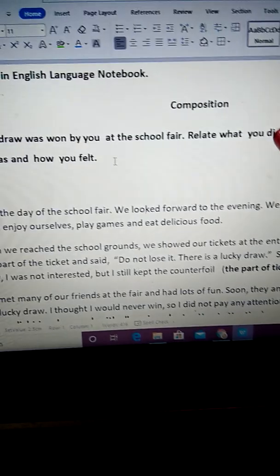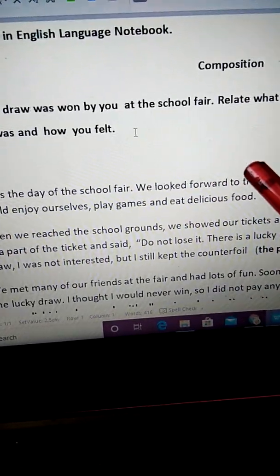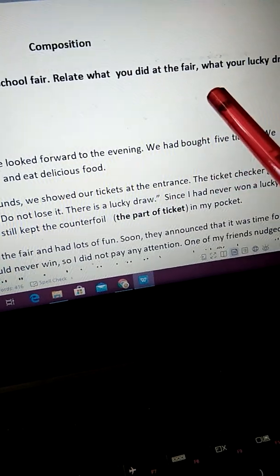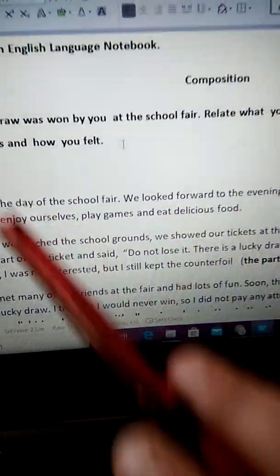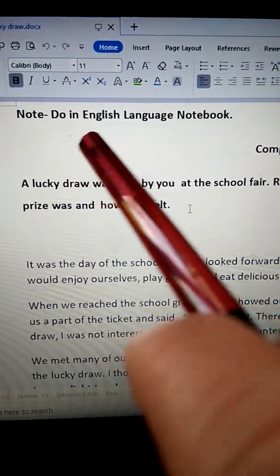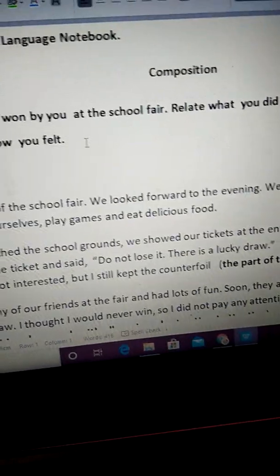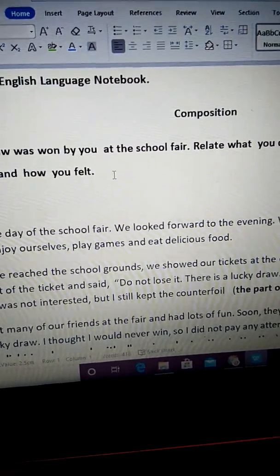After that, see, we have given a composition. A lucky draw was won by you at the school fair. Relate what you did at the fair, what your lucky draw prize was, and how you felt. So this also you will have to copy in your English language notebook.